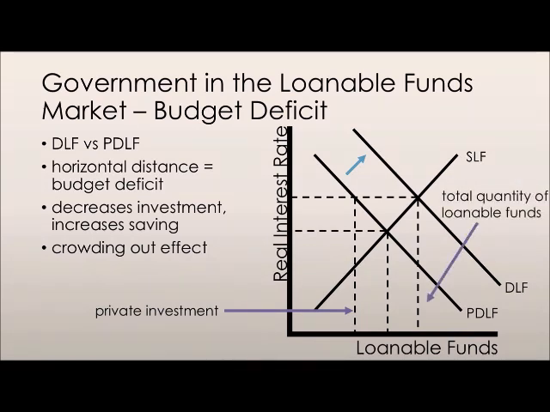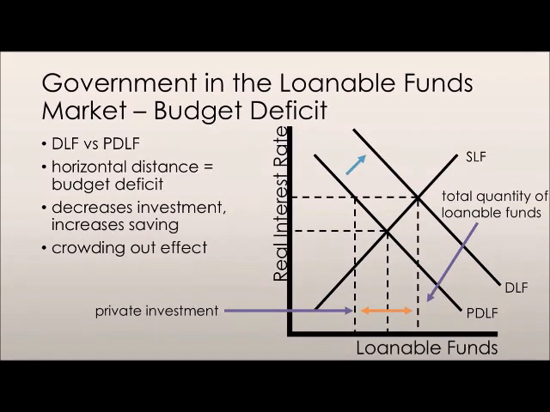So private investment decreases from its original equilibrium quantity. The total quantity of loanable funds that are demanded and supplied in the market as a whole still increases, though, because the government needs this money. So we're actually going to see an increase in the equilibrium quantity of loanable funds. And as I mentioned before, that horizontal distance is equal to the budget deficit.